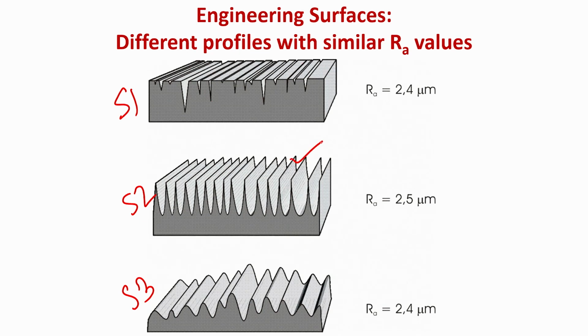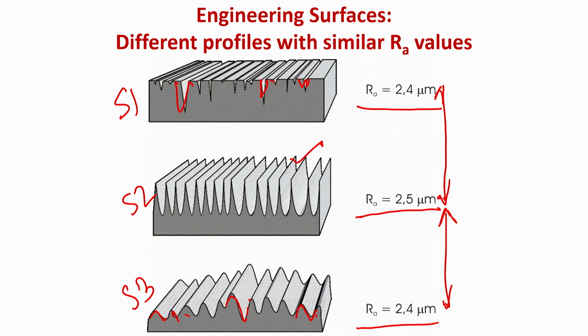These surfaces have much more regular asperities, these surfaces the valleys are much deeper, these surfaces have irregular asperities. You can see these asperities are much higher than these asperities and so on. By far these surfaces may appear to be much more uniform. But if you quantify these surfaces in terms of RA values, they are equivalent, right. 2.4 micron is almost close to 2.5 micron.